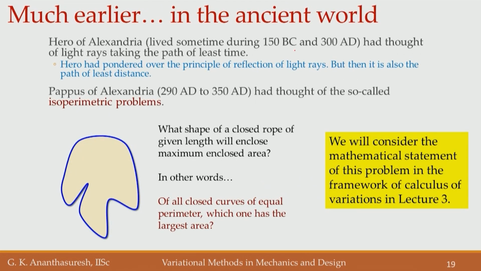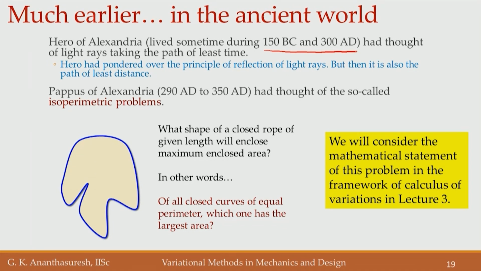Much earlier, now we are going back to the ancient world, Hero of Alexandria, who lived between 1500 BC and 300 AD, people are uncertain exactly when he lived, had thought of this light rays problem. So, it was not something that Fermat was the first one to think about. He also had thought about whether light rays take the least distance path or least time path, but he was not able to do experiments or conclude one way or the other.